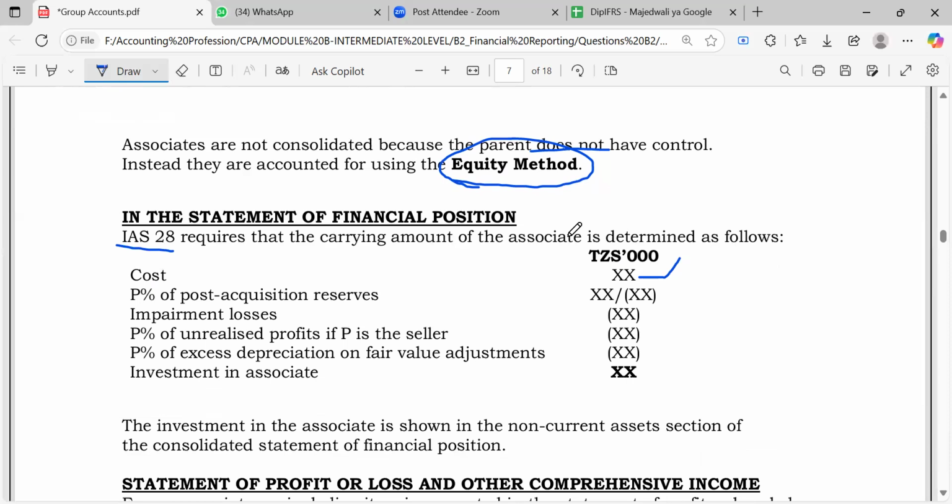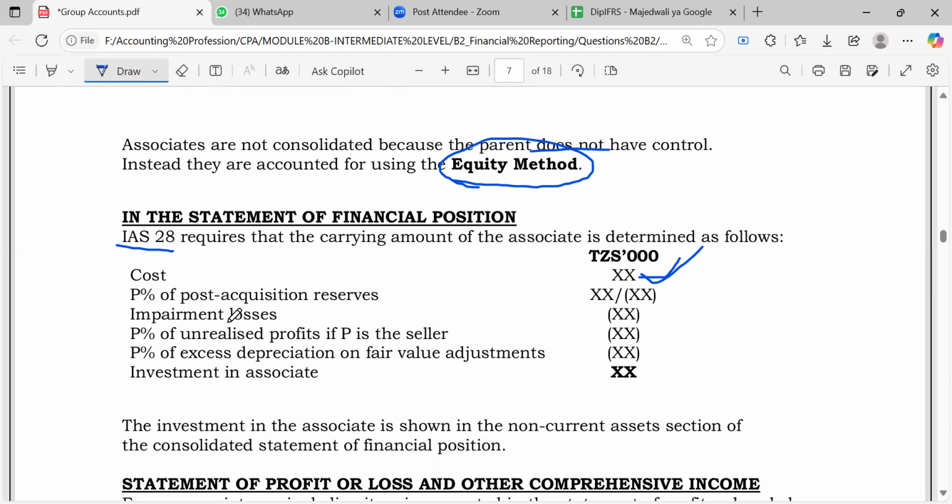Do you remember the first question of purchase consideration? We said maybe you acquire through share exchange, through deferred consideration, whatever method you would have used. Although for associates, usually we use cash, but I can't say that it should only be that way, right? So this figure of cost would probably already be in the books.